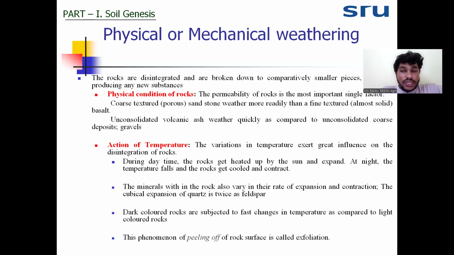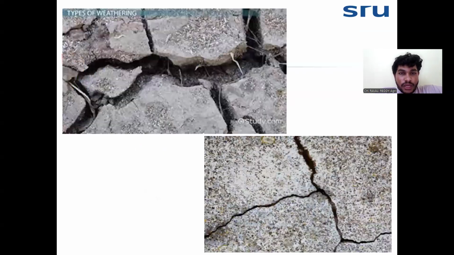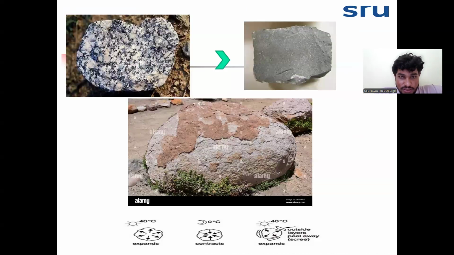This phenomenon is called exfoliation. Exfoliation is the peeling of the earth's surface because of dynamic changes in temperature. It mostly occurs in granite types of rock. Now we can see here, this is a granite type rock. Here the removing of the surface layer of the rock, the peeling off, is called